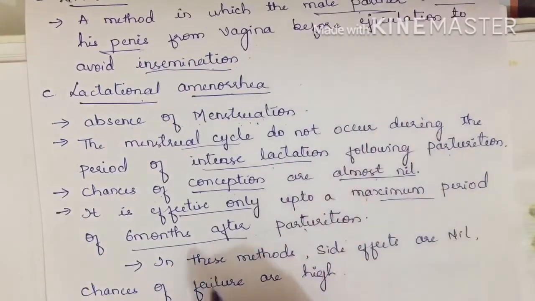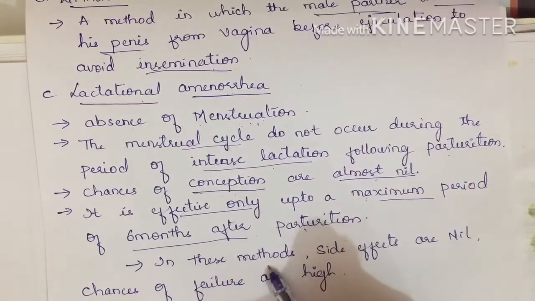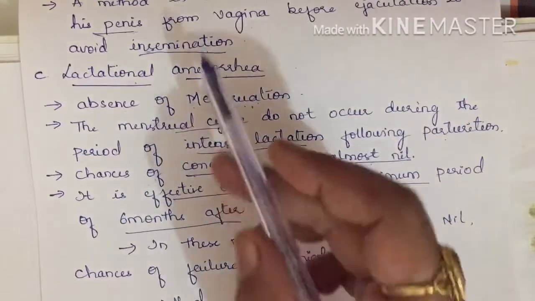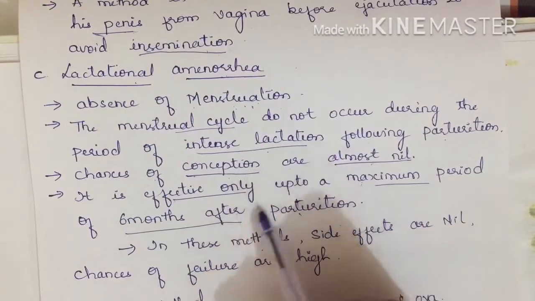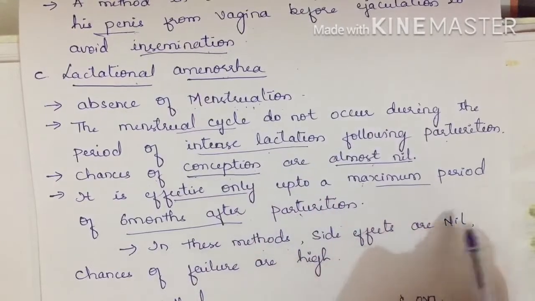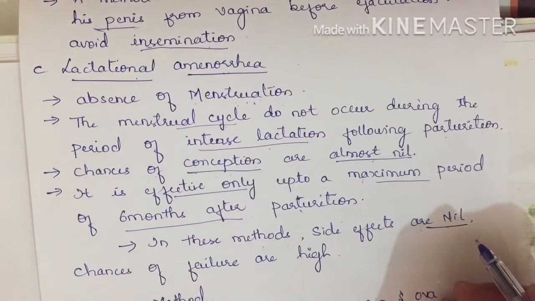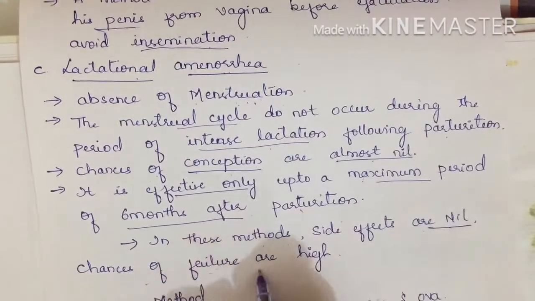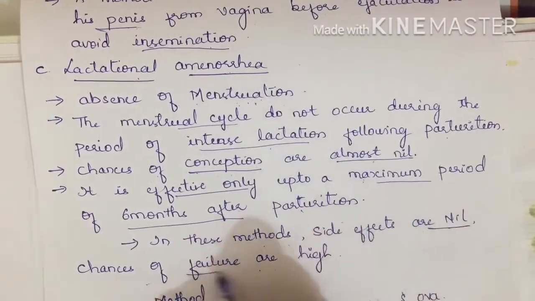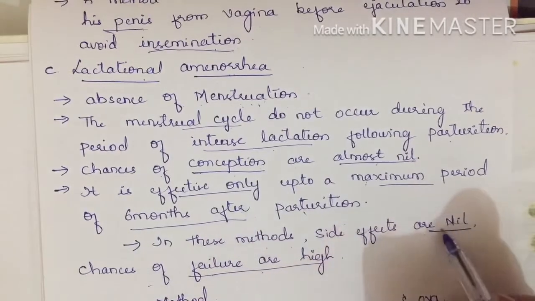Okay, then in these methods, what is it? This is about the natural methods, all natural methods. In these methods, side effects are nil, right? Because these are natural, we are not using any kind of chemicals. Then chances of failure are also high. Chances of failure are high, but no side effects.